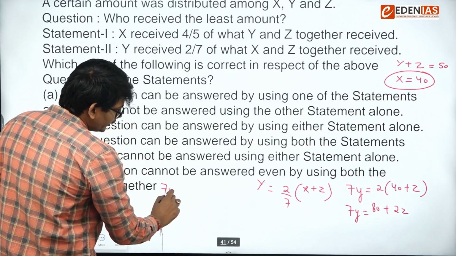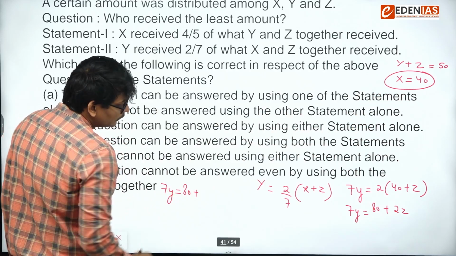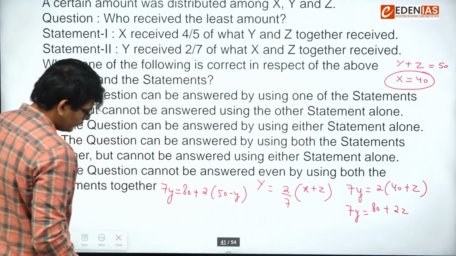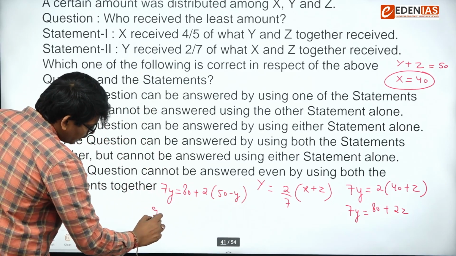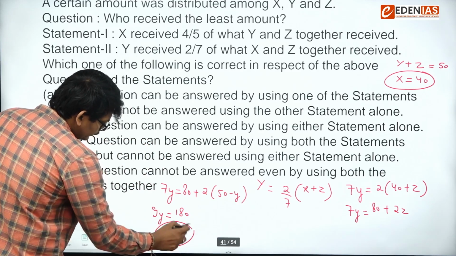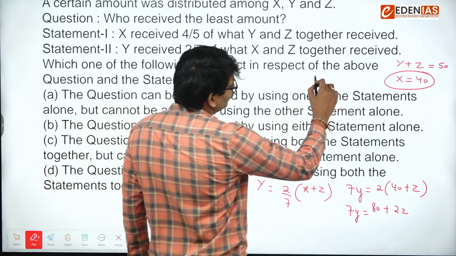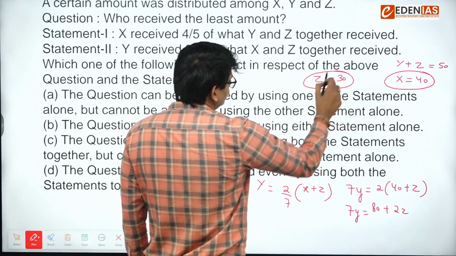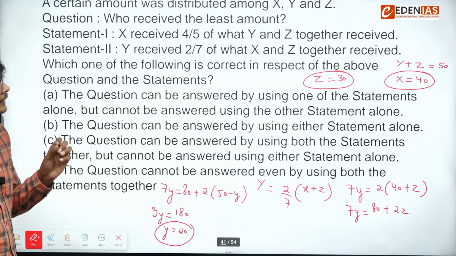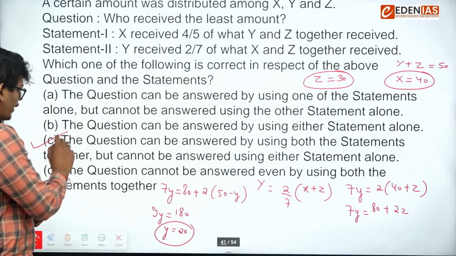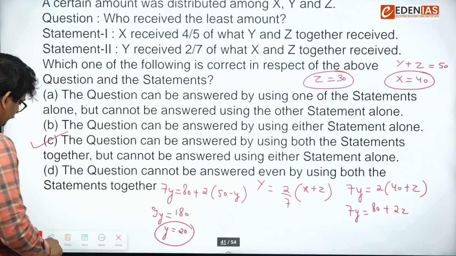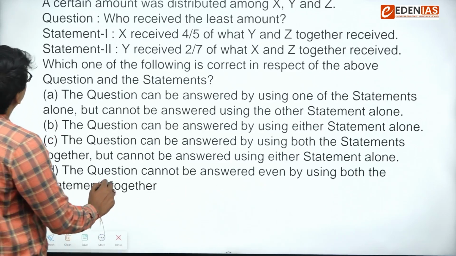From this, we can put the value of z. So 7y is equal to 80 plus 2 into 50 minus y, right? So this will be 9y is equal to 180. So y is 20. From the first statement, z is 30. So you can say y is 20, z is 30, x is 40. So y is getting the least amount. So after combining these two statements, we are getting the right answer. Next.